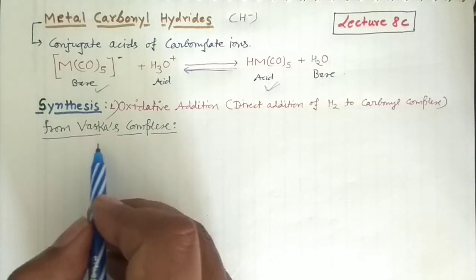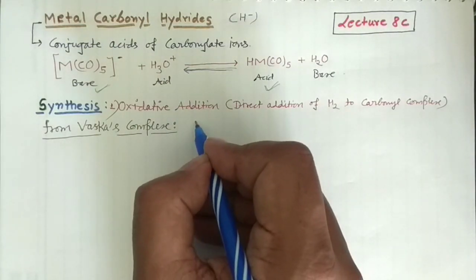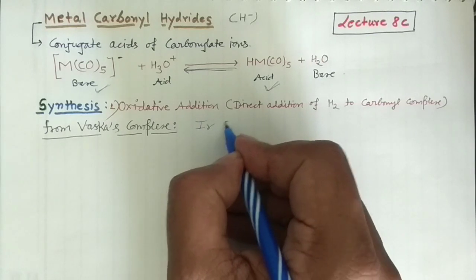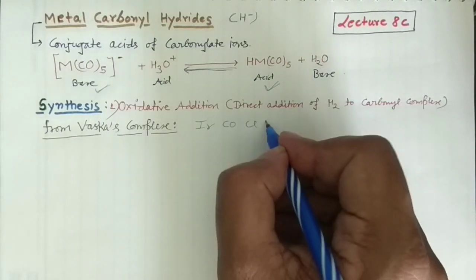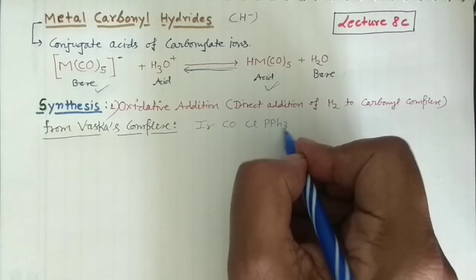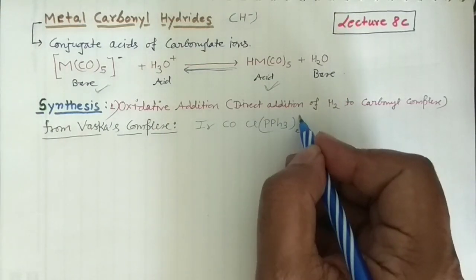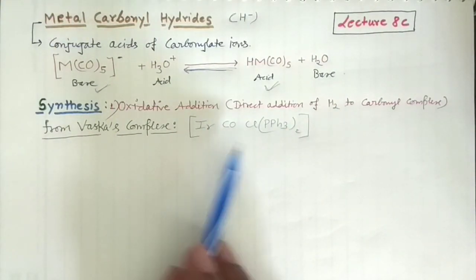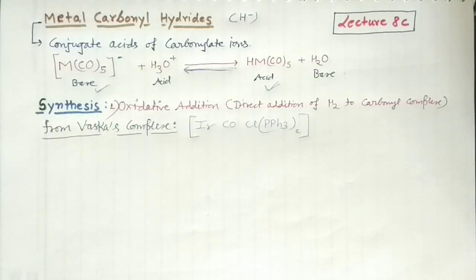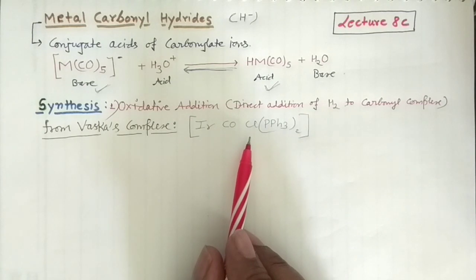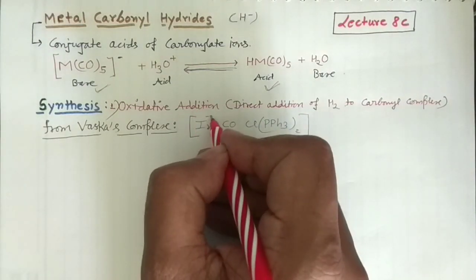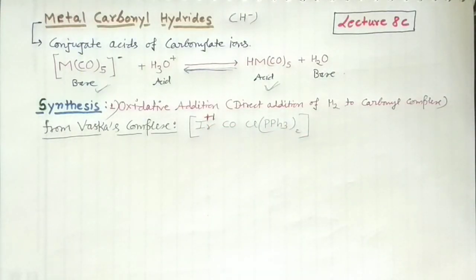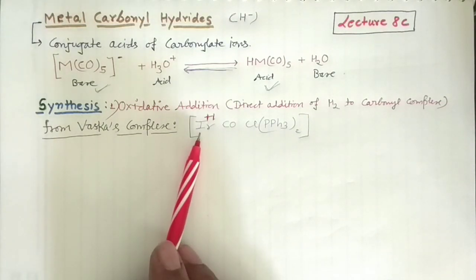So I'll take this example from Vaska's complex, right? You know this Vaska complex is very important, so I can write the formula of this Vaska complex. This is IrCOCl, and then you will have your triphenyl phosphine, present twice here. So this is your Vaska's complex. This carbonyl is neutral, and this triphenyl phosphine is also neutral, and chlorine is a negatively charged species. So in that case, you can see your iridium is in +1 oxidation state, and this I have already explained to you. Whenever you take this Vaska's complex, iridium is in +1 oxidation state.